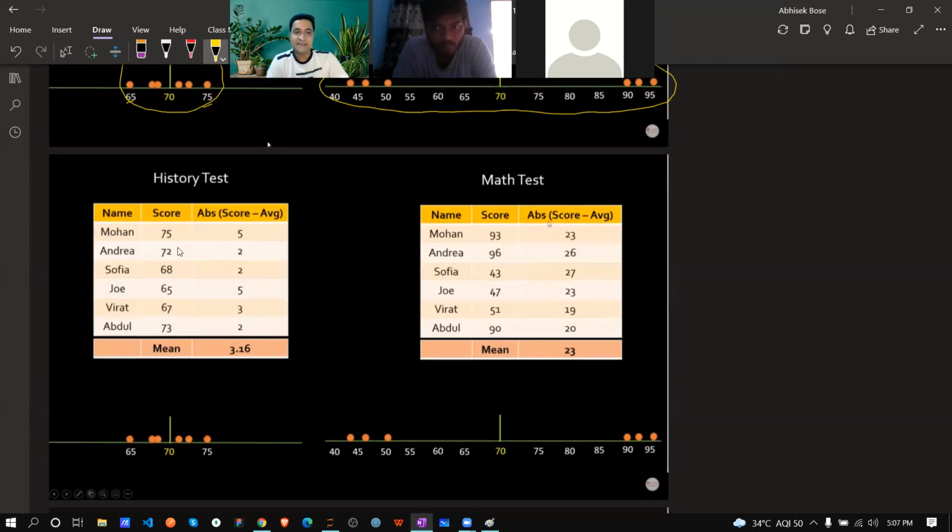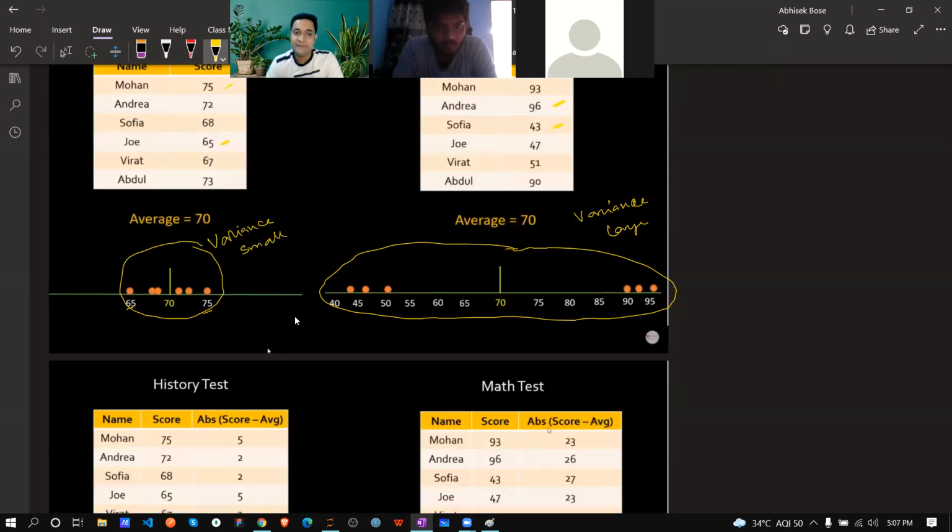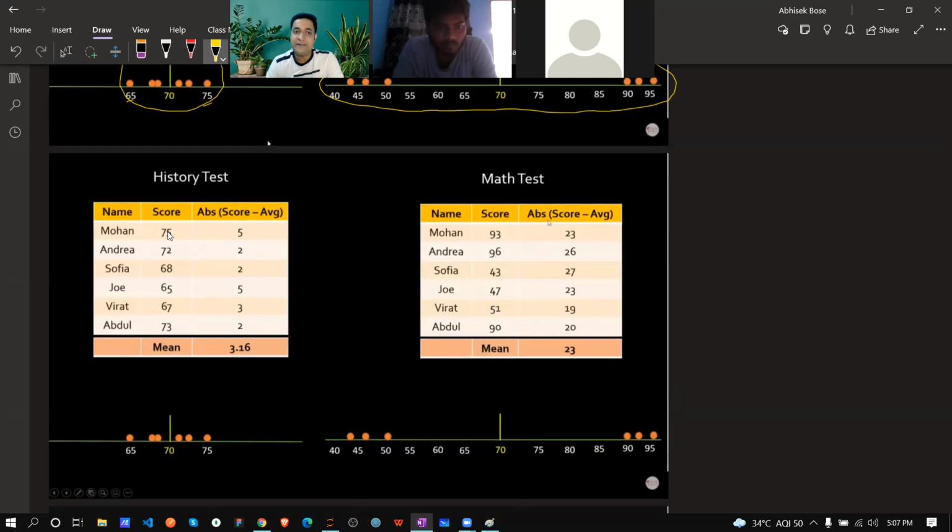Now with the same data, if I need to create the mean deviation, what is it? Whatever the score is, take it minus the average that we already got. What is the average? 70. So 75 minus 70 comes to 5. And if I take the absolute value, absolute means that if it is minus it is treated as plus, and plus also stays plus.